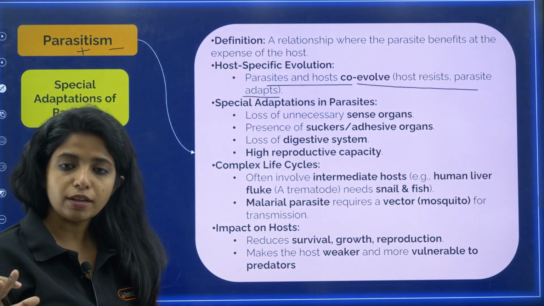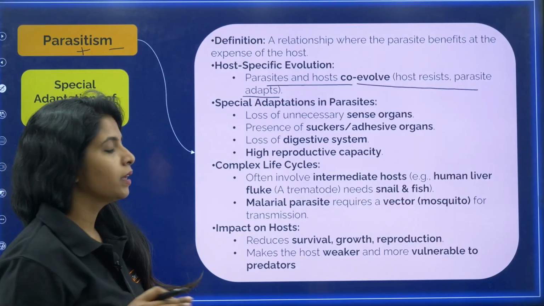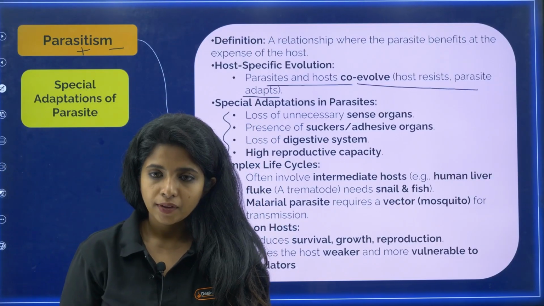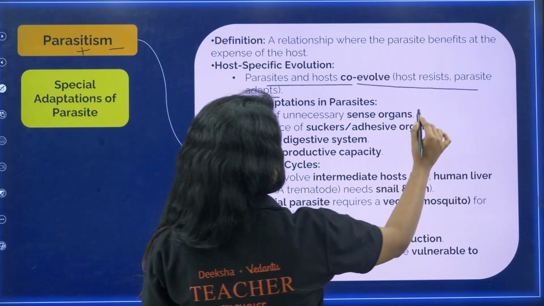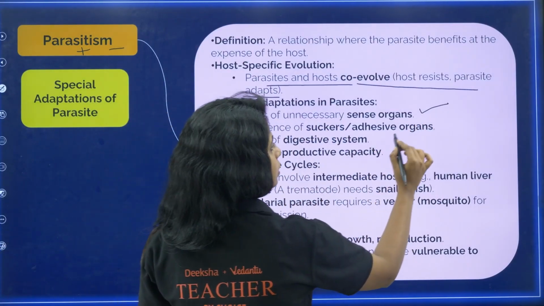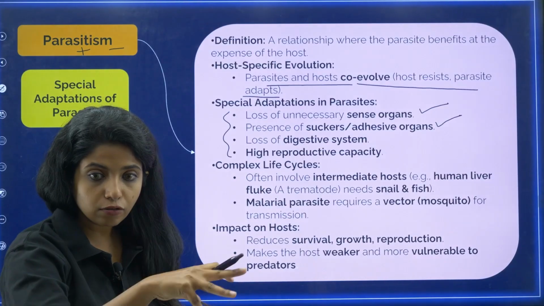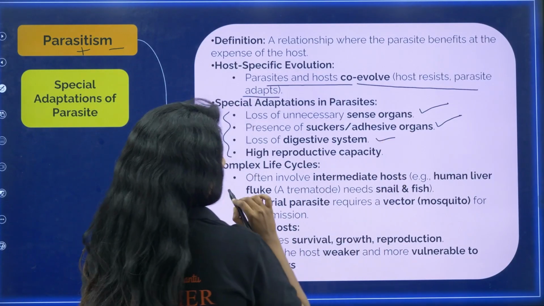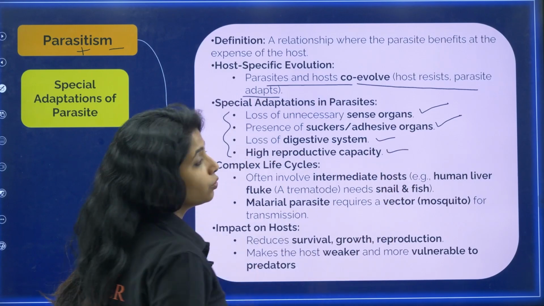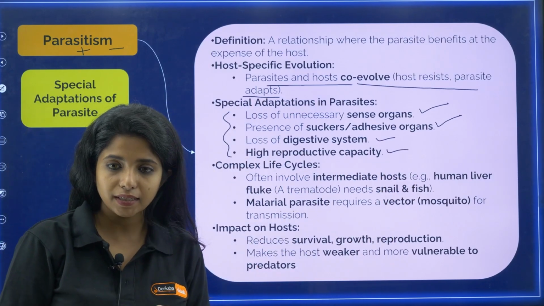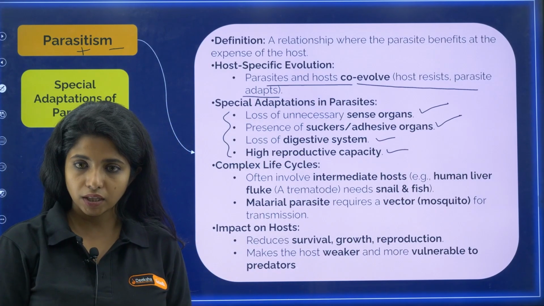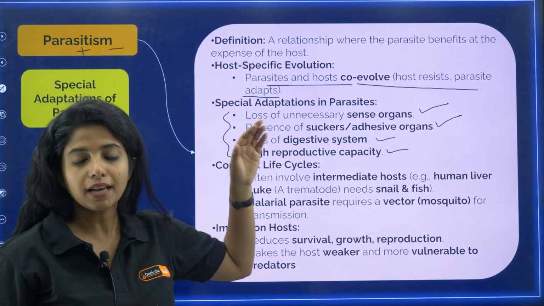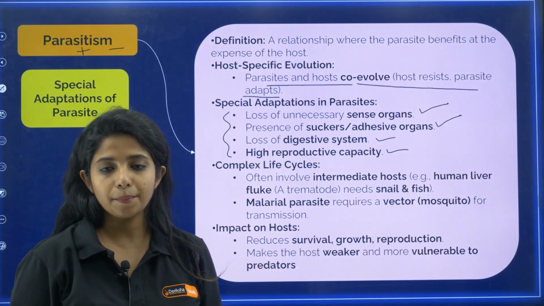There are special adaptations in parasites that we should definitely know. A question can come, which among them is not a special adaptation. Loss of unnecessary sense organs, this is an adaptation. Presence of suckers and adhesive organs, because they have to stay there. Loss of digestive system, because there is no need of it. High reproductive capacity, because they want to increase their number. These are the special adaptations in parasites.